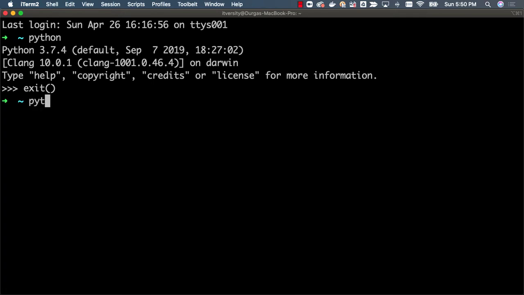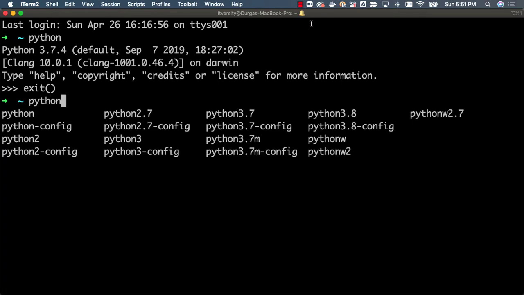One of them is Python 3.7. There is also a version called Python 3.8, and then Python 2. Python 2 is being deprecated. Don't plan to learn anything using Python 2 going forward. Just focus on Python 3.6 or later. And I have two versions of Python, nothing but Python 3.7 and Python 3.8.